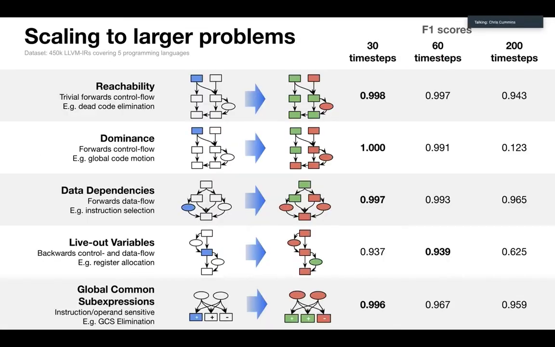So this table on the right, where it says 30 time steps, shows the result from the previous slide, where we just fixed the number of time steps we run our gated graph neural network. And then the column to the right of it, 60 time steps. What we did is we took that model that we had learned, and then we basically just doubled the amount of inference steps it had. So we said, okay, you've learned a solution which works within 30 time steps. Now here's a problem that's twice as big, and here's twice as long to try and solve it. Go ahead, see how you do. And then the final column is we scaled that all the way up to 200 time steps. So at this point, we were considering quite massive problems.